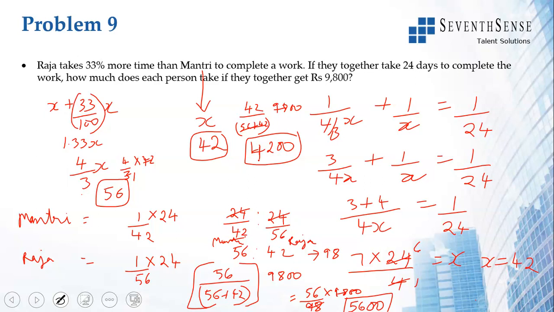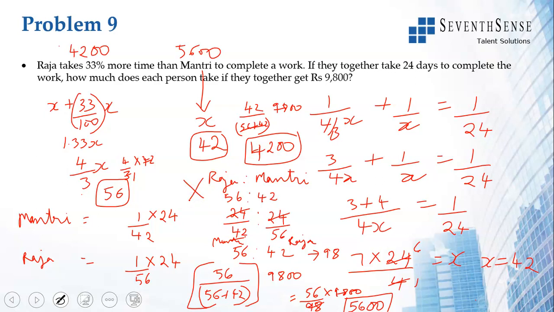Do not think that Raja is taking 56 days, so he should get more. No. Raja is working slowly, which means Mantri is working more, so his amount should be higher. Raja will get 4,200. Mantri will get 5,600. Even though Raja takes 56 days and Mantri takes 42 days, do not make it 56 is to 42 for Raja and Mantri. If you do 56 is to 42 for Raja to Mantri and find the amount, it is wrong.